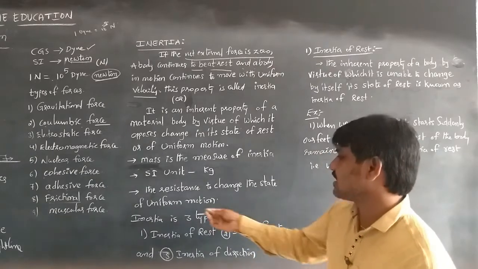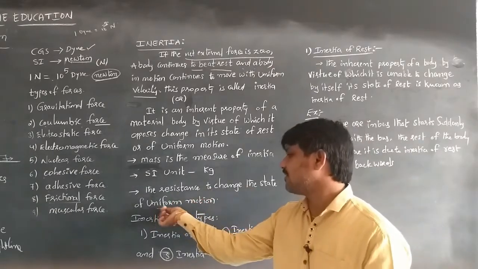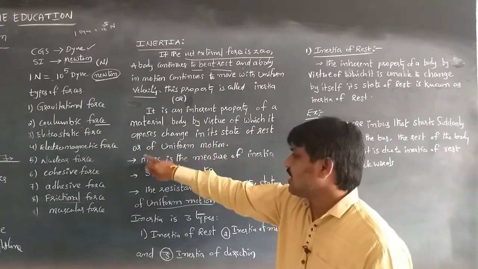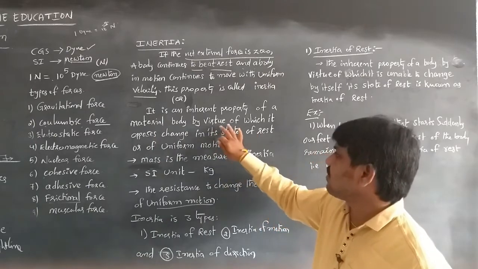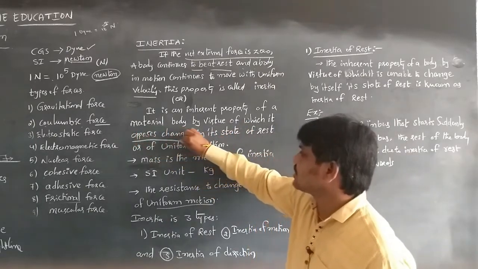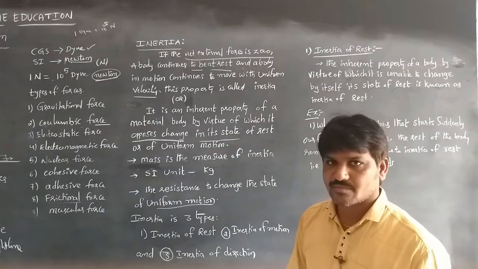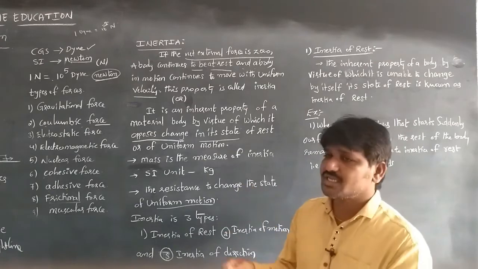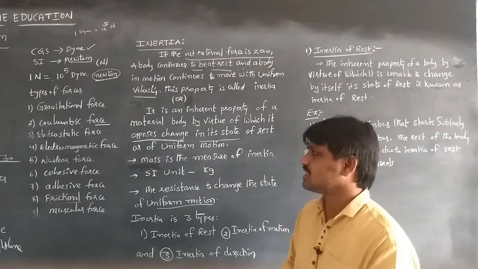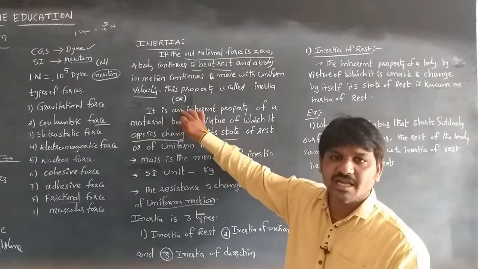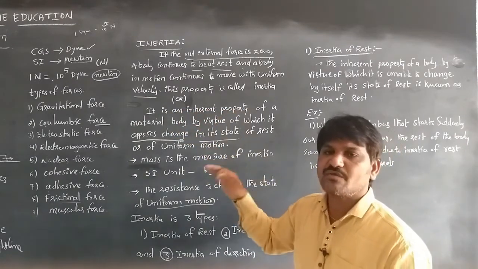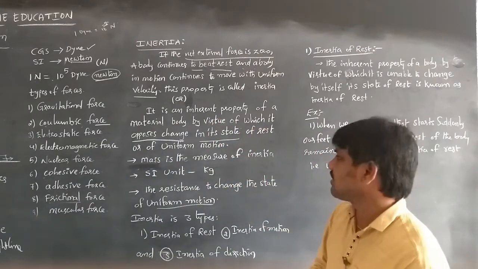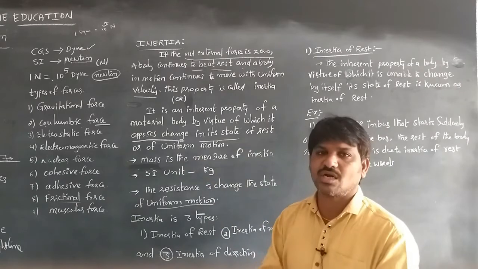The resistance to change the state of uniform motion is also called inertia. So the inherent property of a material body by virtue of which it opposes the change in its state of rest or of uniform motion is called inertia.